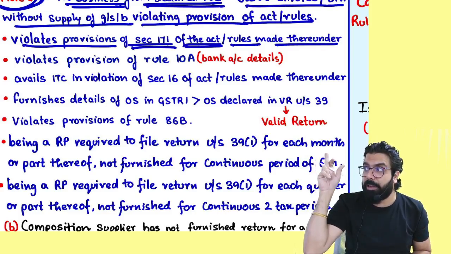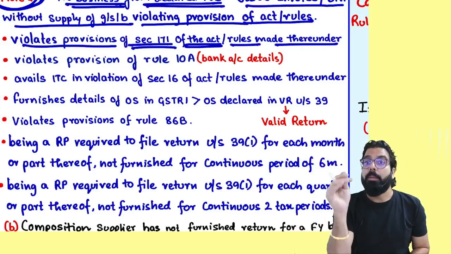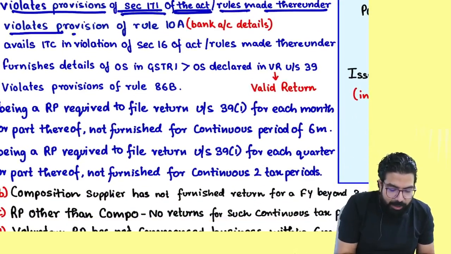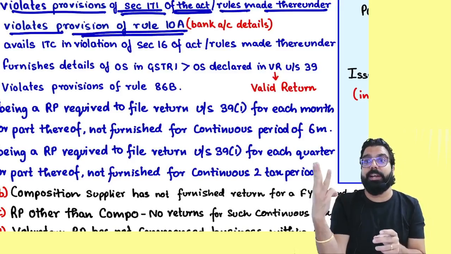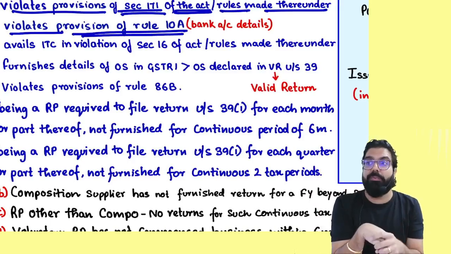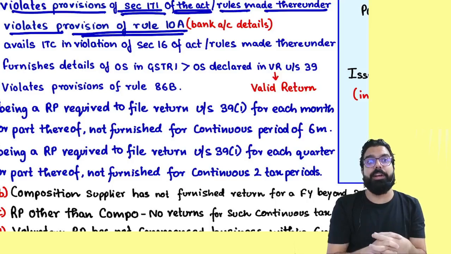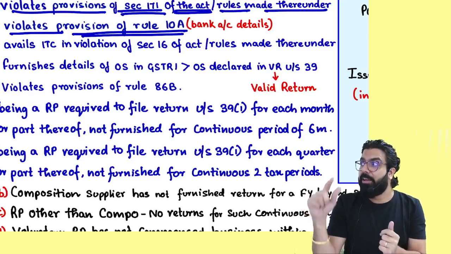they are telling, Baba, miscellaneous provision is there, in the miscellaneous chapter. We'll talk about it in the miscellaneous chapter. If you are doing what, everyone? Profiteering, then also your registration can be cancelled. If you violate the provision of rule number 10A, Baba, rule number 10A told what? Within 30 days or first GSTR1, you should give what? Bank account detail. If you don't give your bank account detail within time, after the registration has been granted, your registration will be cancelled.